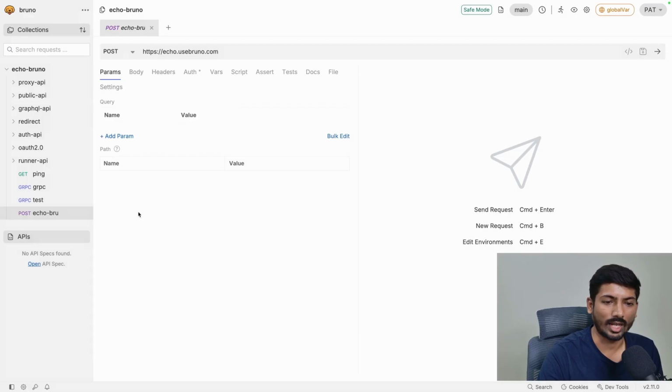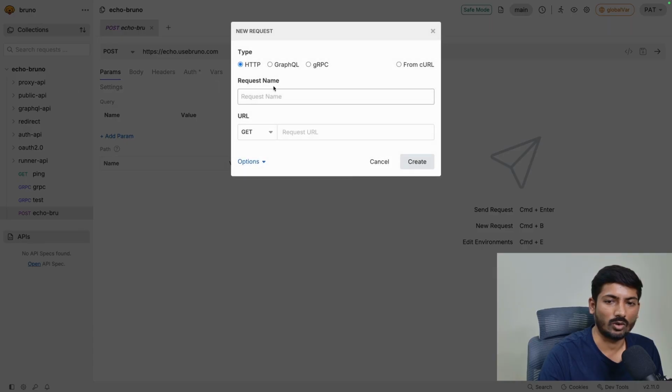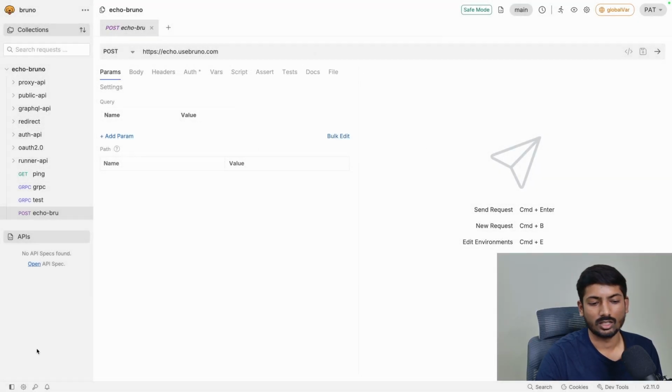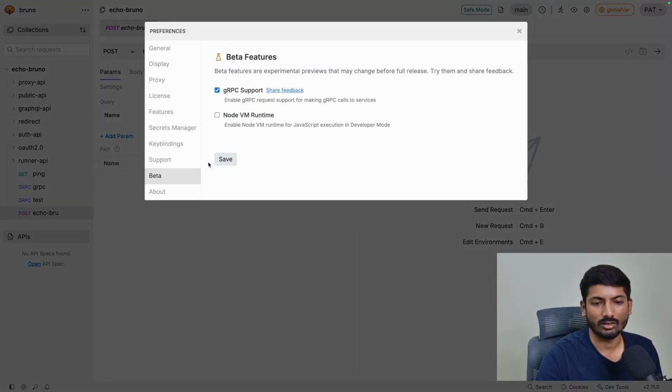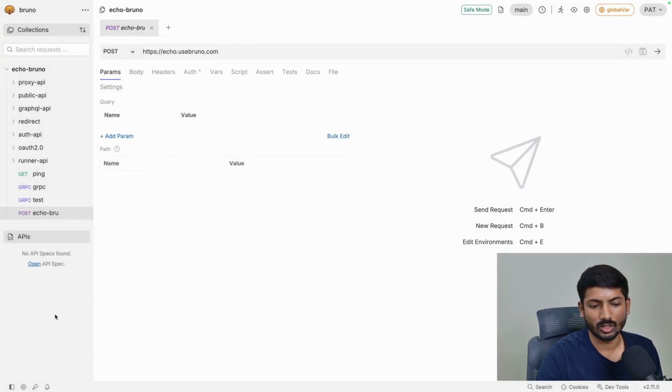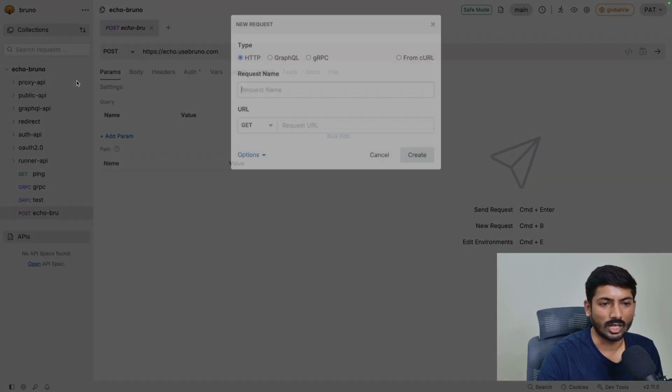If you have not enabled this checkbox, then gRPC is not going to come as an option while creating a new request from here. To make sure of that, just go to preferences, go to the beta tab and enable this. I will close this because I already enabled it. So I will just quickly create a new gRPC request from here.